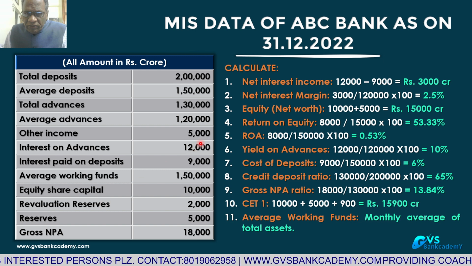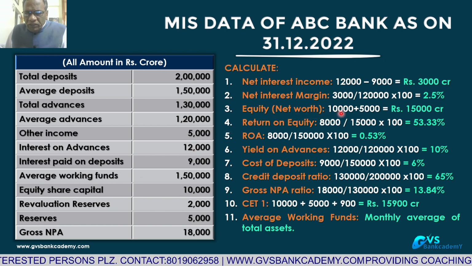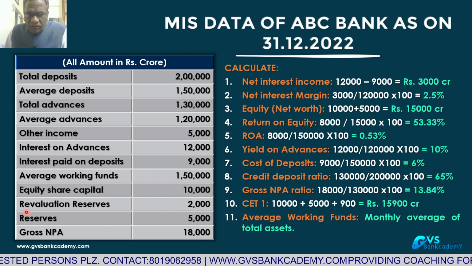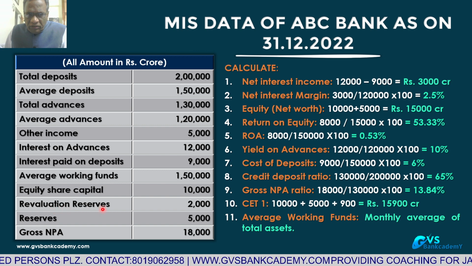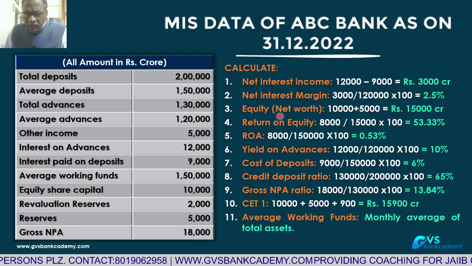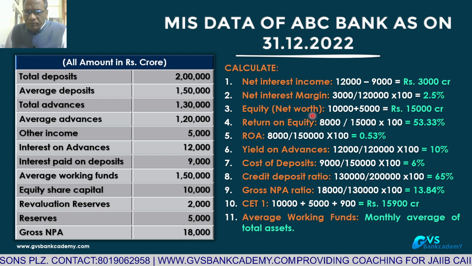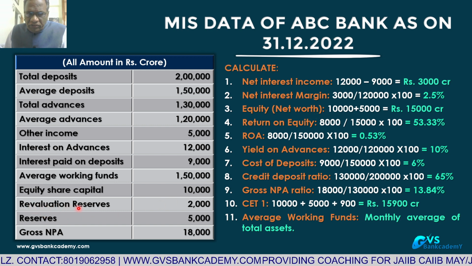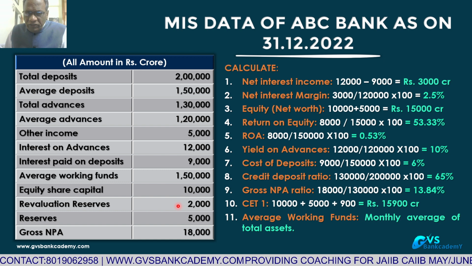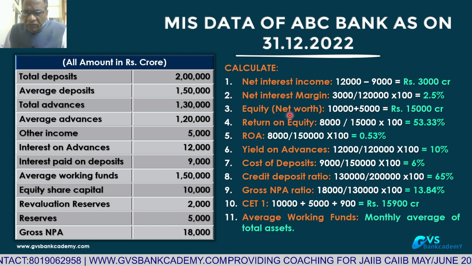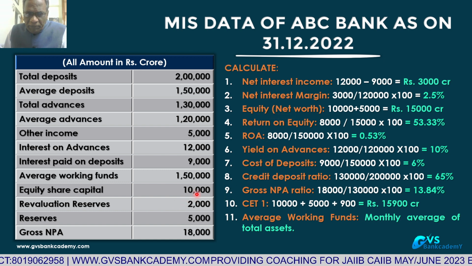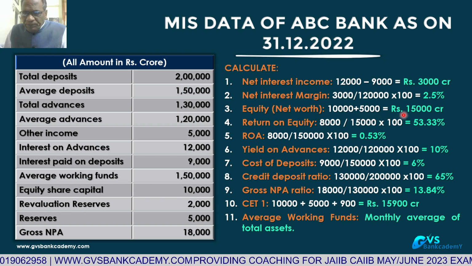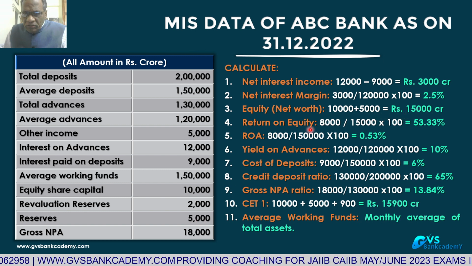Revaluation reserves are not part of net worth. This you have to remember. So equity or net worth of the bank is equal to capital plus reserves, 15,000 crores.